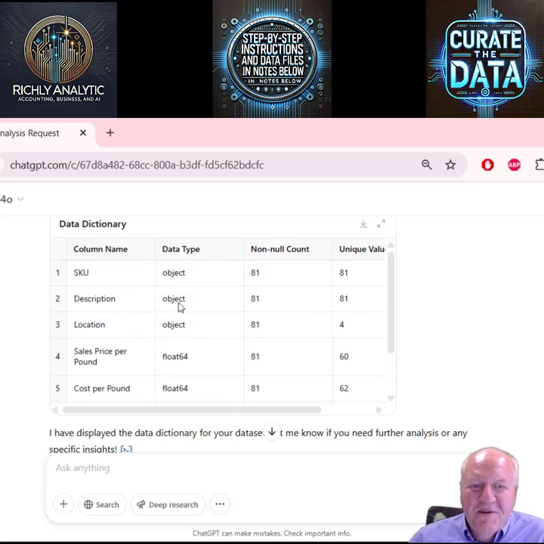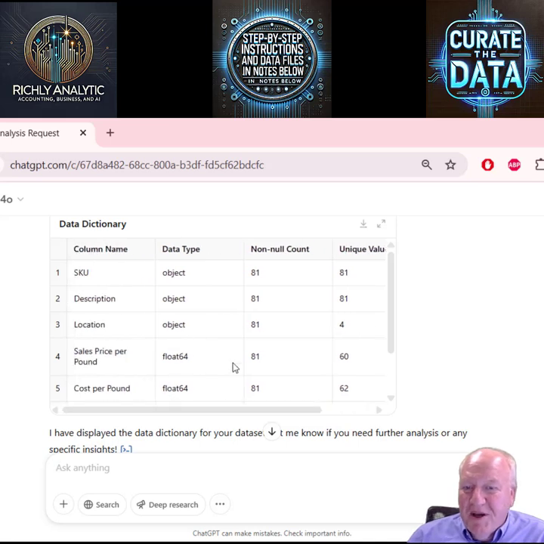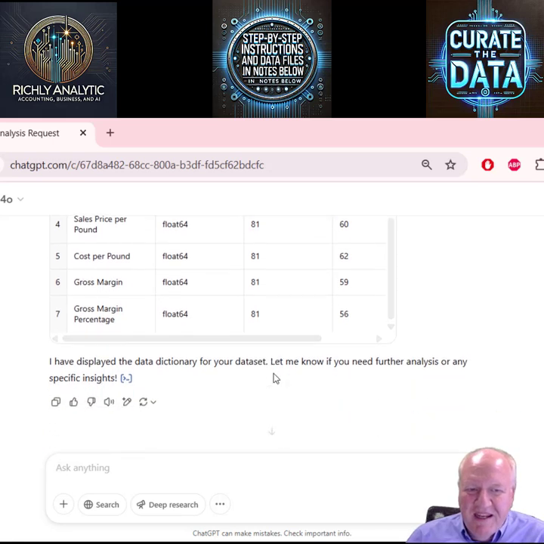It looks like these are numbers. These are alphanumeric, so they're object, not numbers. And I can see how many. It looks like there's 4 different unique values for location and some others. So it looks like sometimes the sales price and cost per pound are repeated, which is absolutely fine.